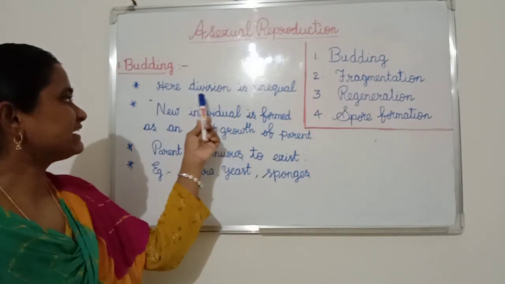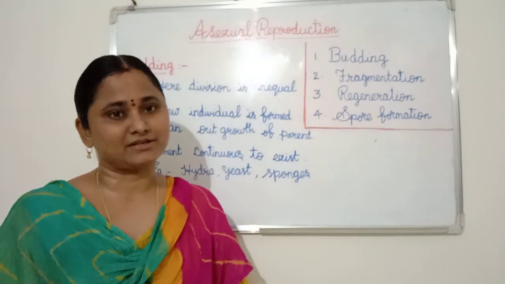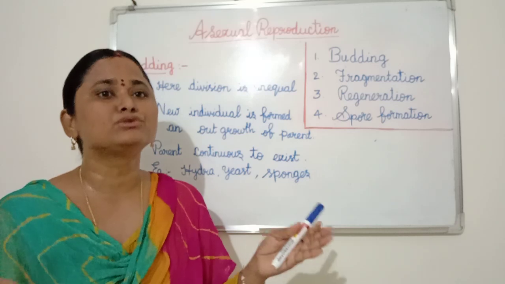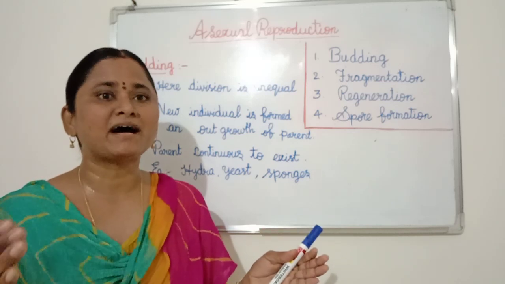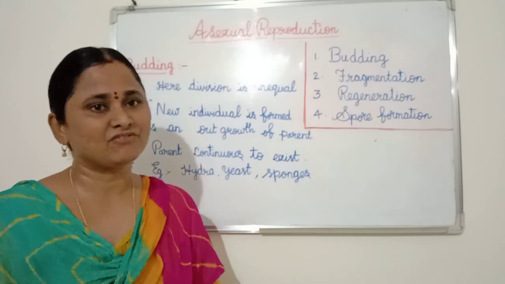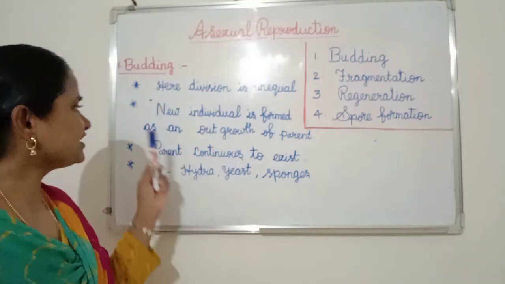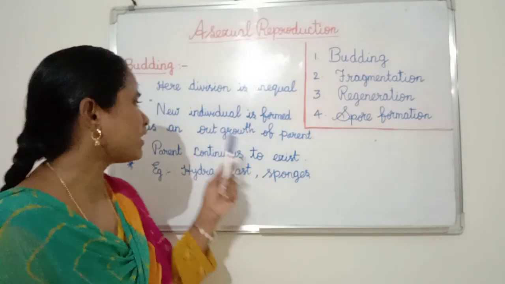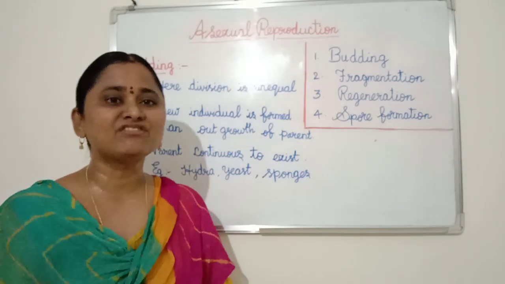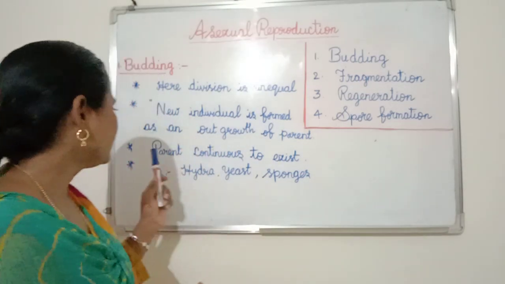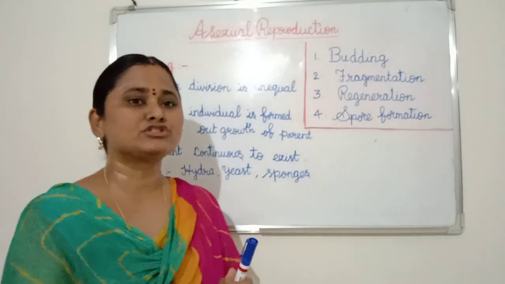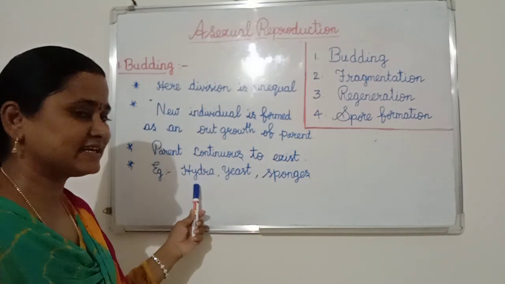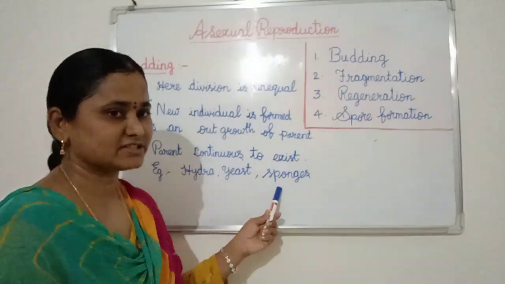Here budding is an unequal division. Unequal means the parent is not divided into two equal parts. That means the parent undergoes unequal division. The definition of budding is that a new individual is formed as an outgrowth of the parent. Here the parent continues to exist. Examples of budding are hydra, yeast, and sponges.